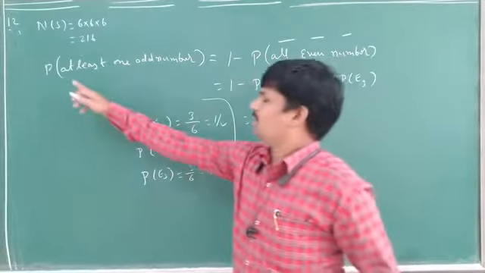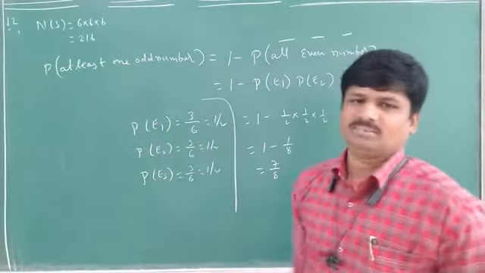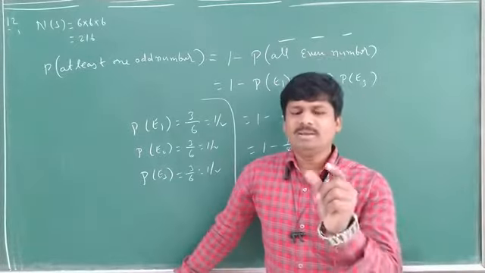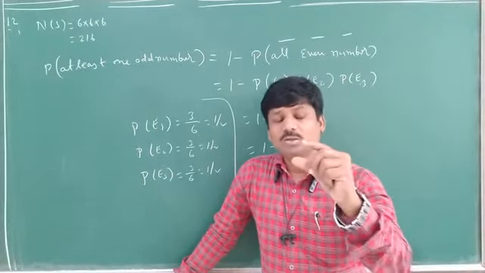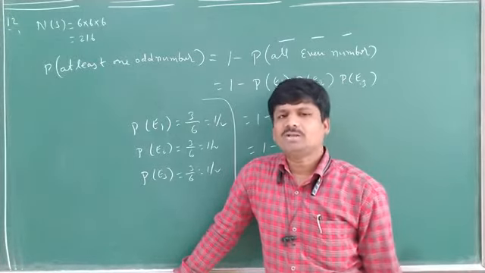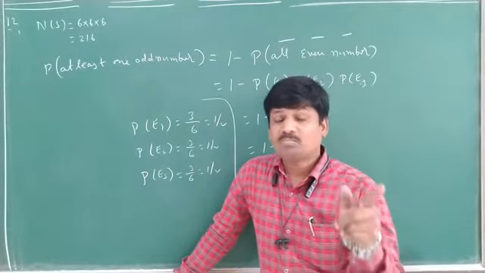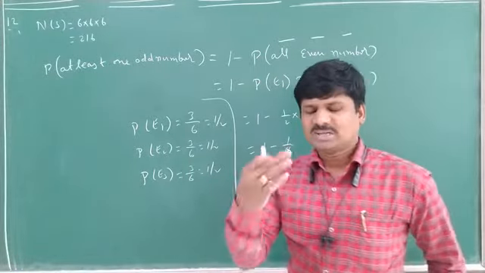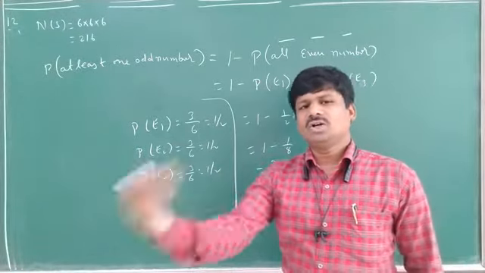So it means the probability of at least one odd number. At least one odd number means maybe first time an odd number, or one odd number, two odd numbers, three odd numbers. To find the probability of that, what we have to do here? We have to subtract: 1 minus probability of all-time even numbers. First time even number, second time even number, third time also even number.